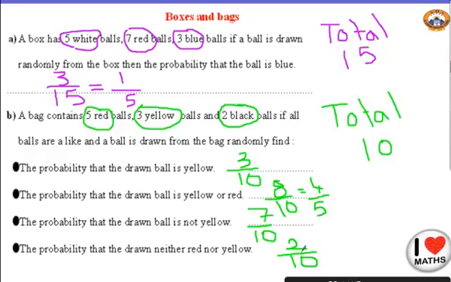Okay, did you understand where I got the 2 from? Let me explain it one more time. He doesn't want red and he doesn't want yellow, so I will subtract yellow and red from my total. My total is 10. So how many red? 5. So I will take 5 from the 10.